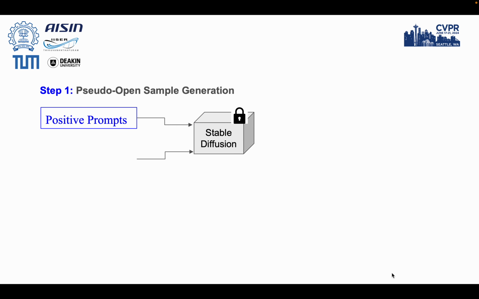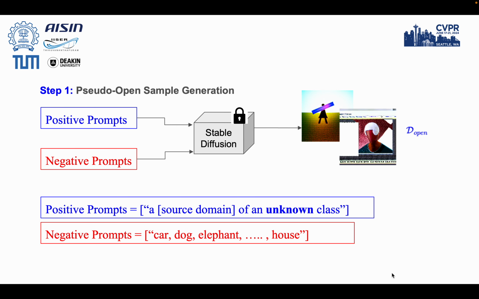In the first stage of the pseudo-open sample generation process, we take a pretrained stable diffusion model with positive prompts taken as any source domain of an unknown class or object, which is open to anything. We use known classes as negative prompts as a restriction on what we don't want to generate.